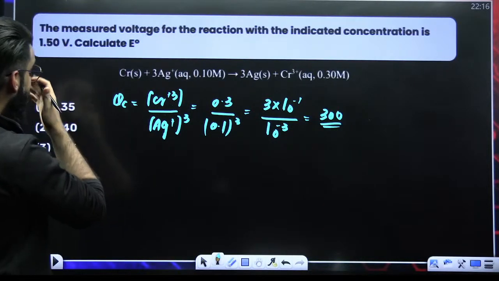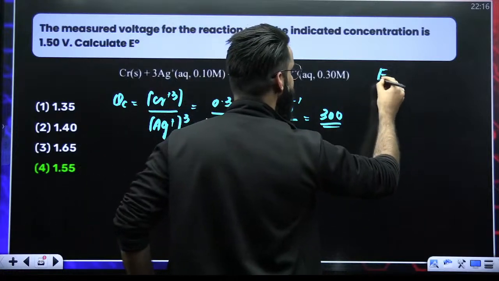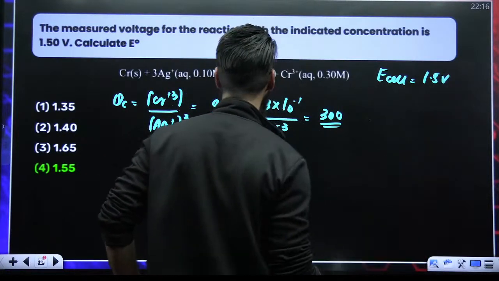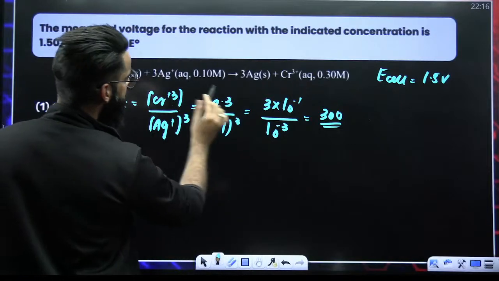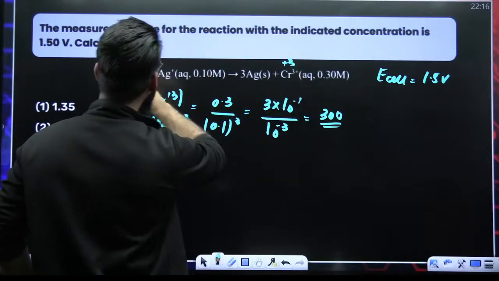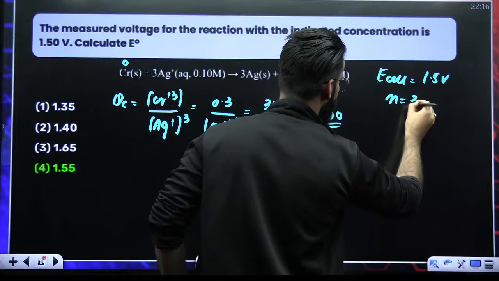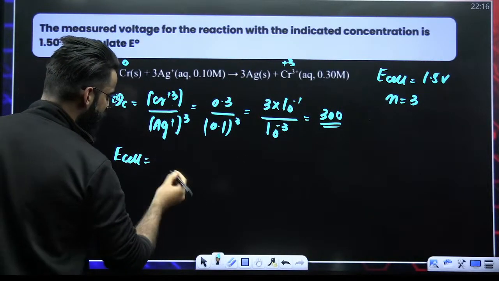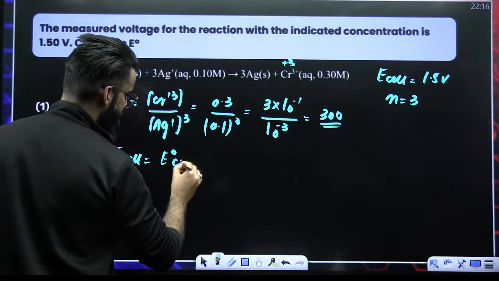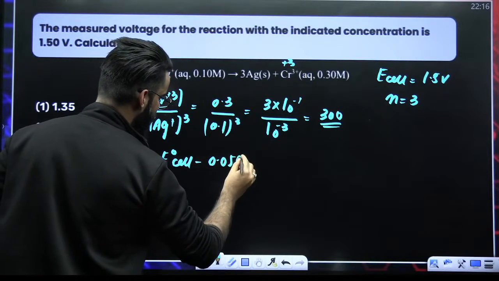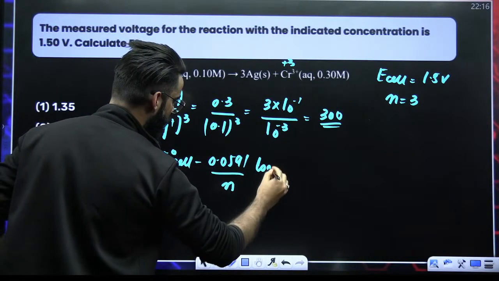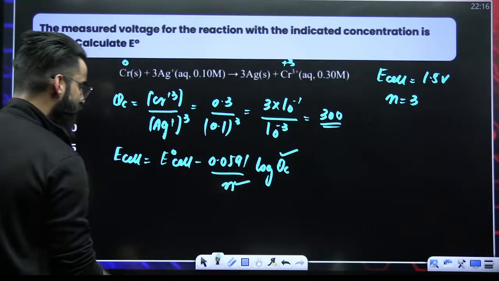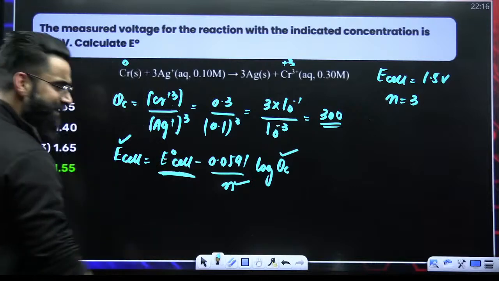I got QC. What do I need? As per the question, the E cell value is given. How much? The E cell value is 1.5. What about the N value? 0 to plus 3. The N value here is 3. Now you can use Nernst. E cell is equal to E naught cell minus 0.0591 divided by N and the log of QC. If you look at the question carefully, the QC value you got, the N value you got, the E cell you have. So from here you can easily calculate E naught cell.